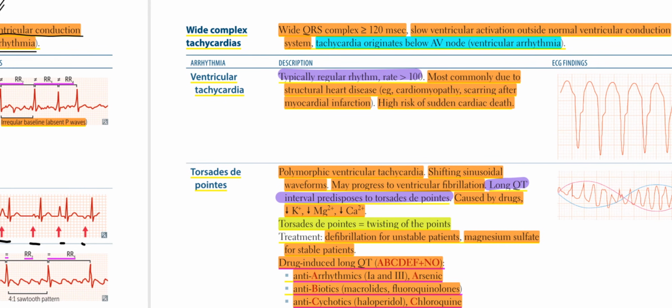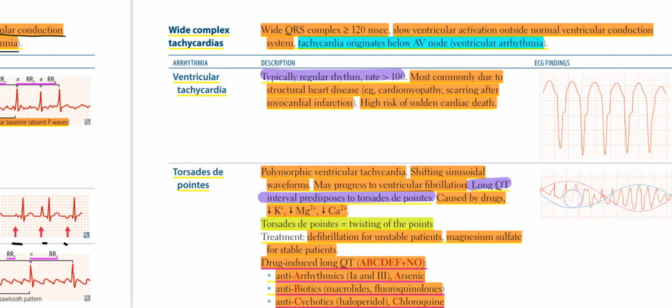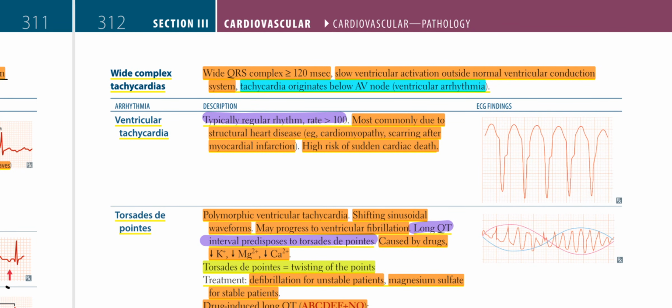Then we have wide QRS complex tachycardias. A wide QRS complex is greater than or equal to 120 milliseconds, reflecting slow ventricular activation outside the normal ventricular conduction system. The tachycardia originates below the AV node, that is, a ventricular arrhythmia.